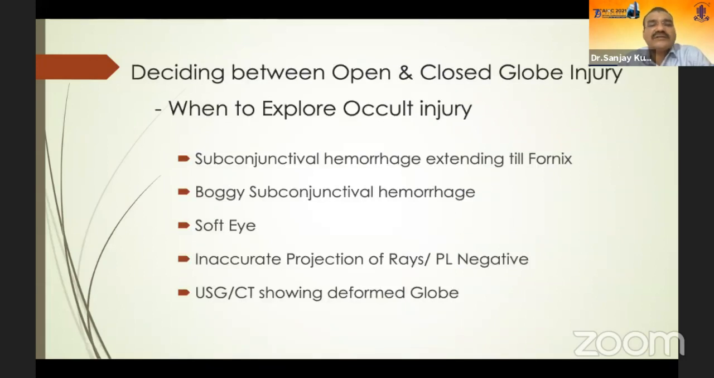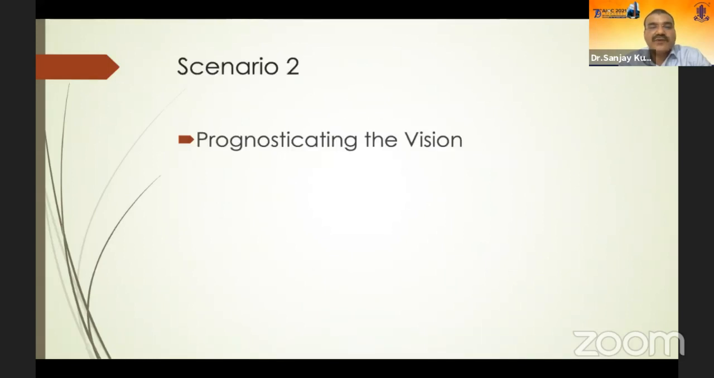So when do you explore these kind of occult injuries? When there is a subconjunctival hemorrhage which is extending to the fornix, a boggy subconjunctival hemorrhage, an eye which is soft, inaccurate projection of rays and/or PL negative. But I must say that even if there is a PL negative person who comes immediately after trauma, one must give a trial of treatment, because in these cases also sometimes you can get a useful vision. Ultrasound or CT scan, especially when there is a deformed globe.